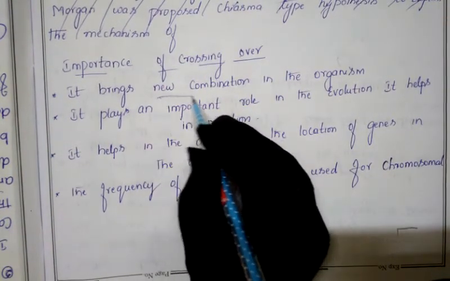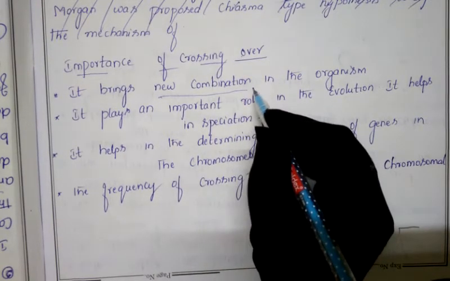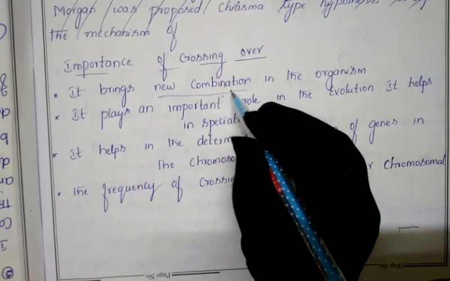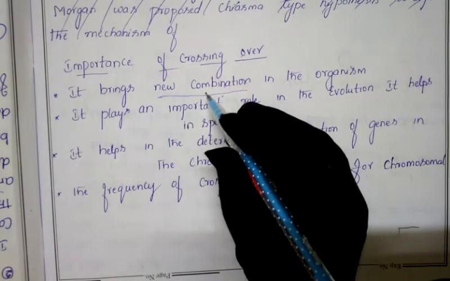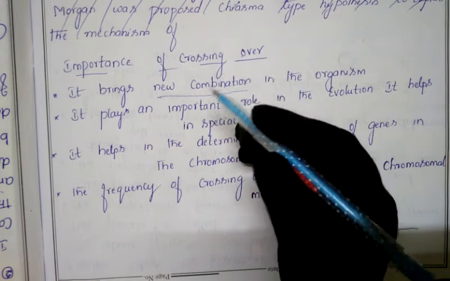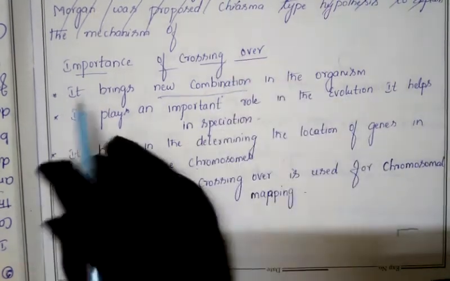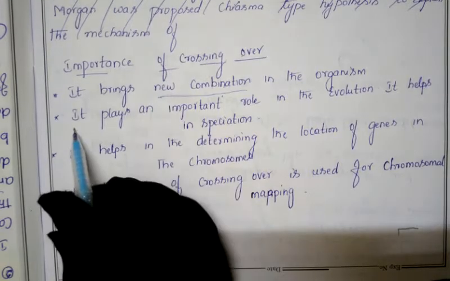New combination means the appearance of a new character in the offspring. So this is the first benefit. Instead of getting the same parental character, a new character may be exhibited in the offspring, which may be better or best than the parents. That is the benefit we are getting from crossing over.